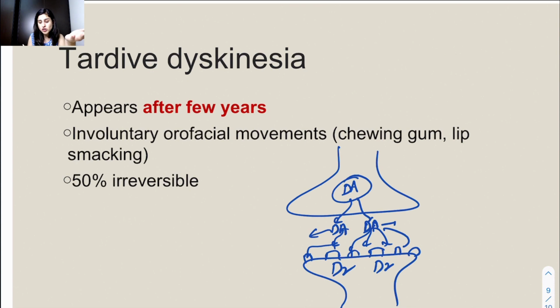So if you are giving typical antipsychotics, the best bet was that you stop giving the drug and replace it with an atypical antipsychotic, give this drug a try, clozapine, an atypical antipsychotic, because these drugs don't have that much effect on the D2 receptors. Now there is a new group of drugs coming which block the storage of dopamine.